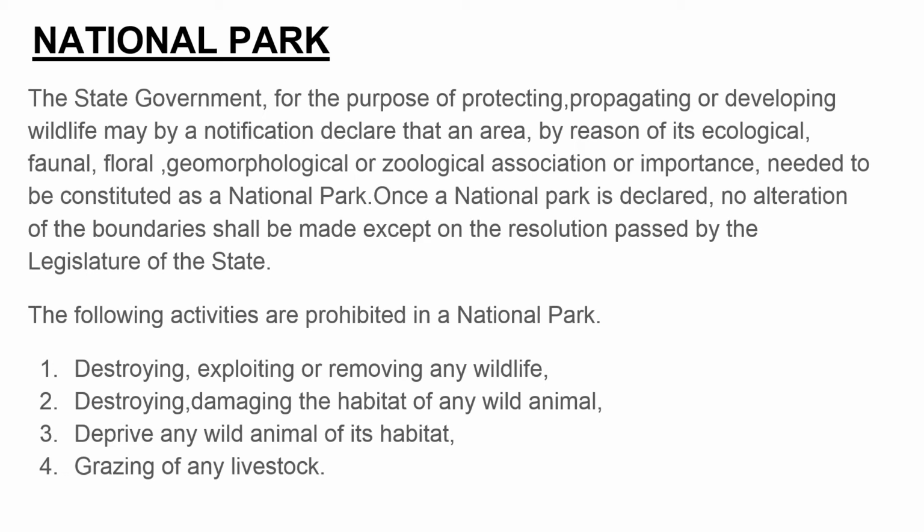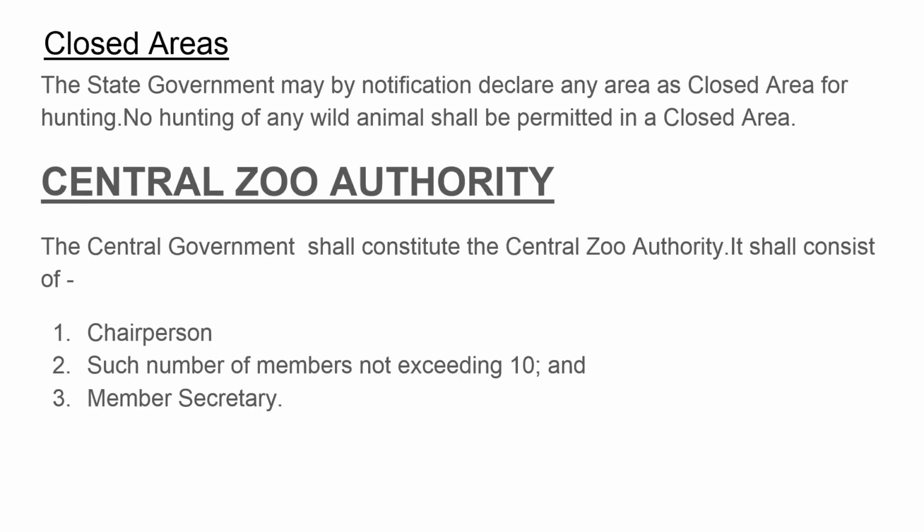So the following activities are prohibited in a national park, that is, destroying, exploiting, or removing any wildlife, destroying or damaging the habitat of any wild animal, depriving any wild animal of its habitat, and grazing of any livestock. Closed areas: the state government may by notification declare any area as closed area for hunting, and no hunting of any wild animal shall be permitted in a closed area.